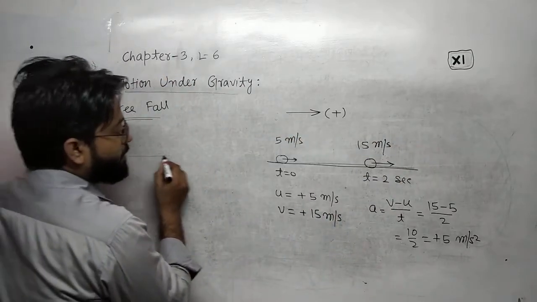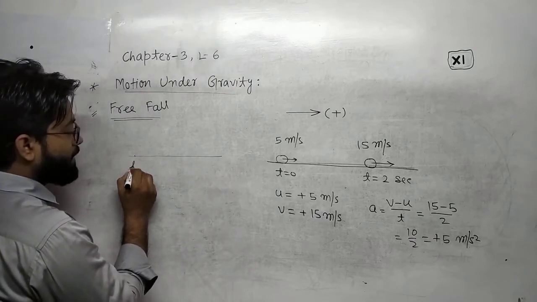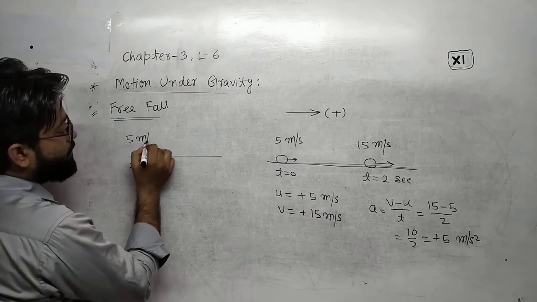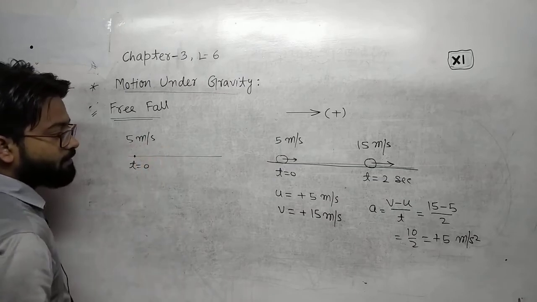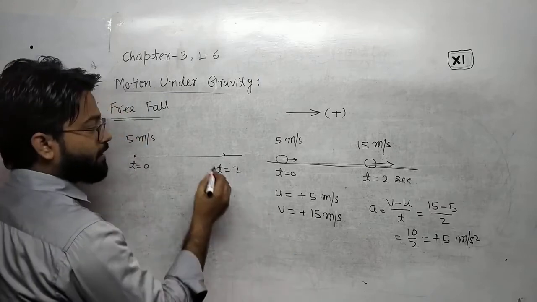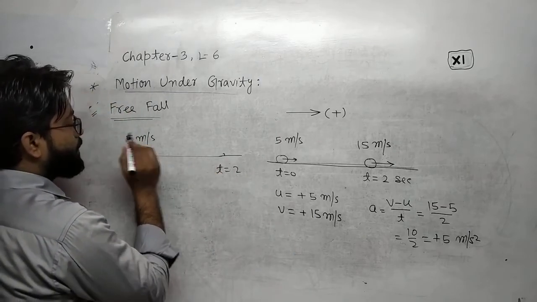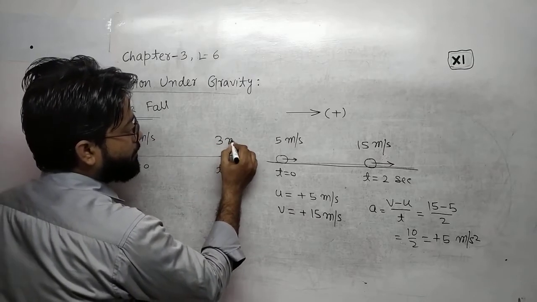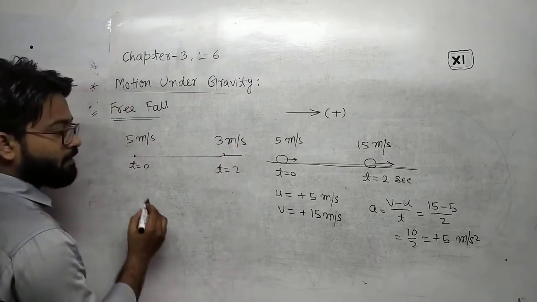Let us take another example. At t equals 0, the velocity is the same, let us suppose 5 meter per second, and after 2 seconds, the velocity will reduce, let us suppose to 3 meter per second.